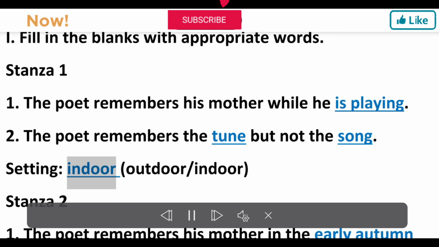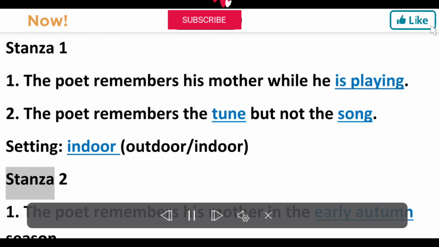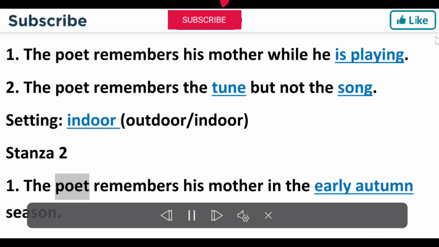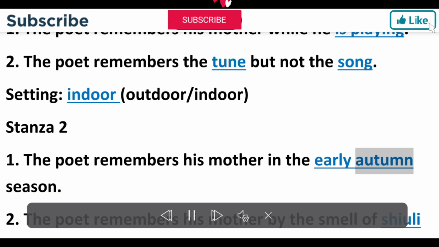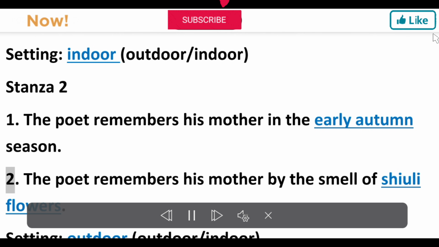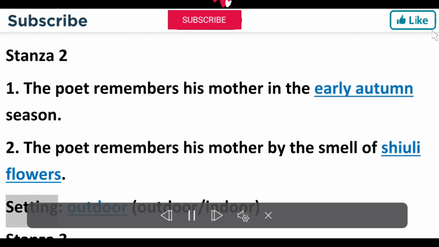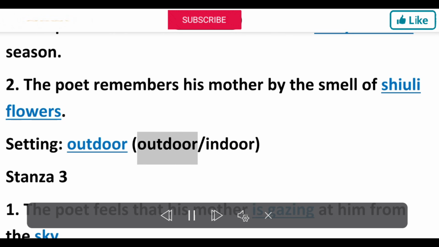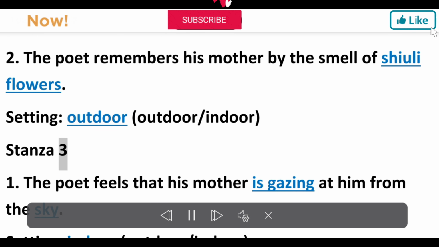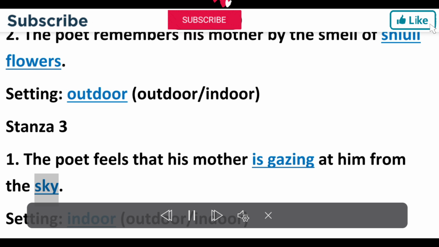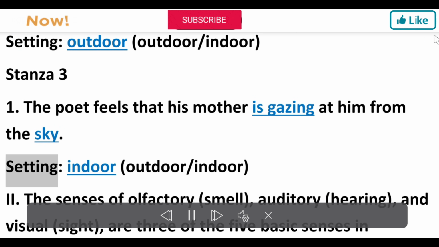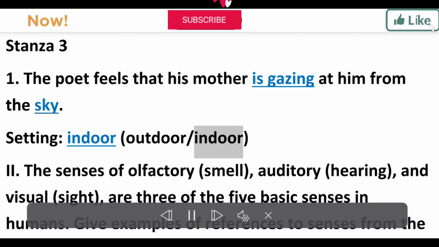Setting: indoor, outdoor, indoor. Stanza 2. 1. The poet remembers his mother in the early autumn season. 2. The poet remembers his mother by the smell of shuli flowers. Setting: outdoor, outdoor, indoor. Stanza 3. 1. The poet feels that his mother is gazing at him from the sky. Setting: indoor, outdoor, indoor.